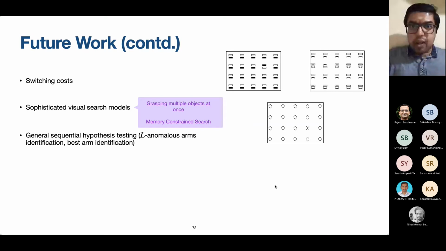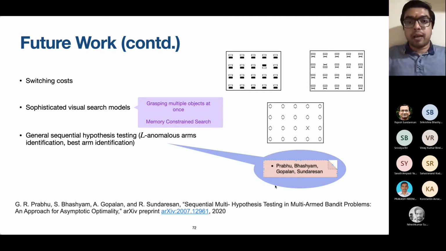And of course, best arm identification and odd arm identification can all be generalized to certain general sequential hypothesis testing frameworks. Can we do that? So this work has already been done for the case of IID observations from the arms.